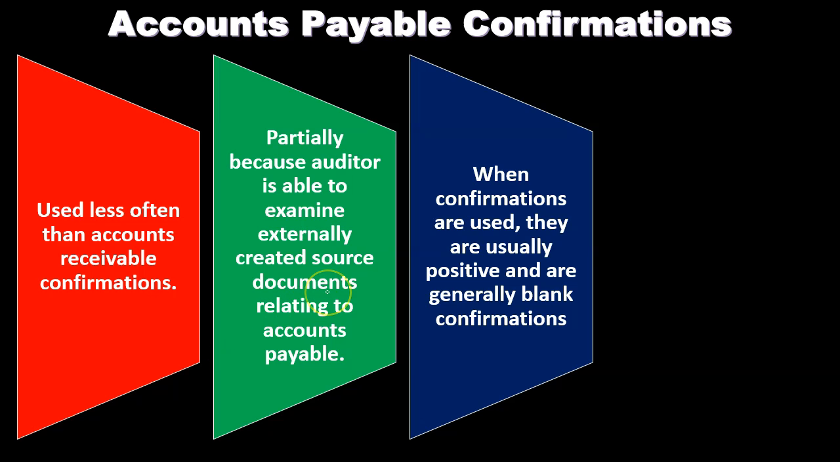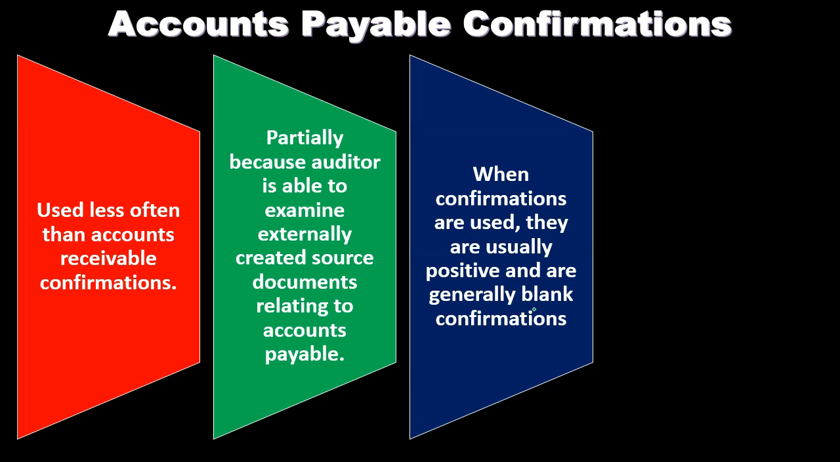When confirmations are used, they are usually positive and are generally blank confirmations. In other words, notice what we're not doing here. We're not saying, hey, here is the balance, and you tell us basically yes or no on it, or even saying here's the balance, and don't send it back if you don't agree with it, which would be a negative confirmation. We're having a positive confirmation saying, hey, we would like you to send it back either way, and they don't really have the option because we're going to send it blank, meaning we're not going to say here's the balance and do you agree with it or not.